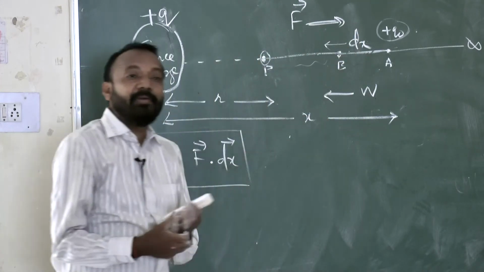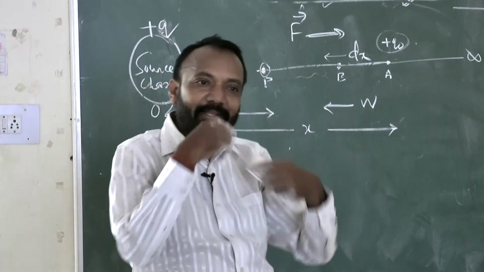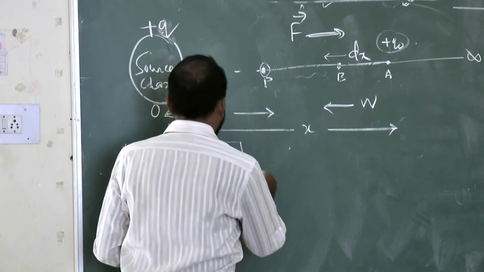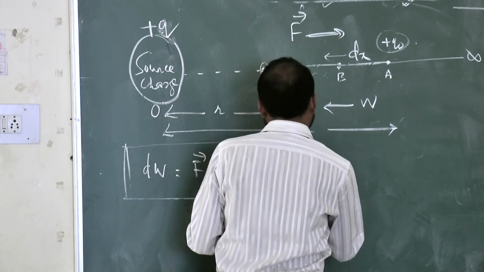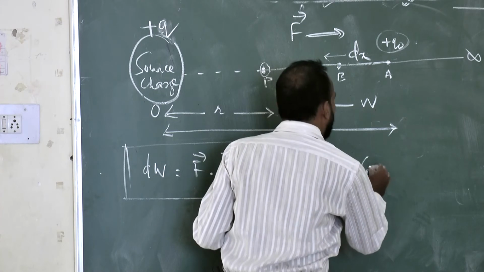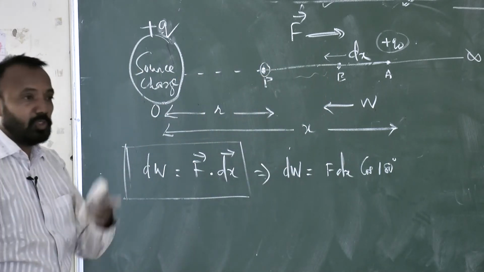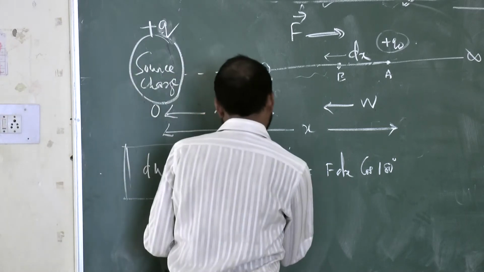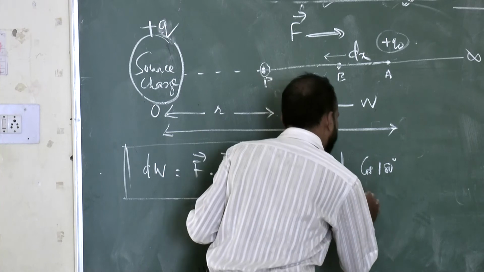So what is the angle between them? 180 degrees, the opposite direction. That implies dW is equal to F dx cos 180 degrees. Cos 180 degrees is how much? Minus 1. So F dx into minus 1.